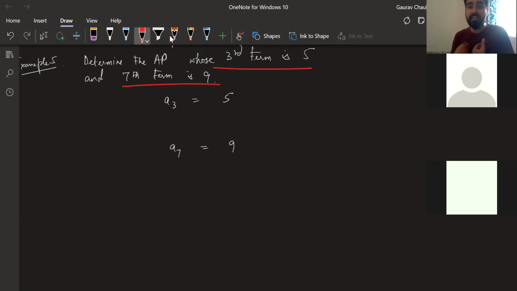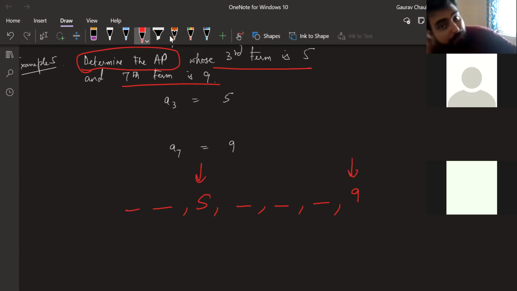And the question is asking us what? It is asking us to determine the AP. So we have to write the list where something, 5, then comma something, comma something, comma something, then 9 will come. This is what the question is telling. It is giving us 5 and 9 in the AP, but it's asking us to find other terms from the starting. How do you find those terms?